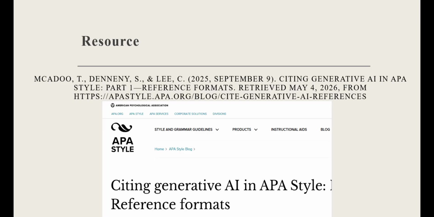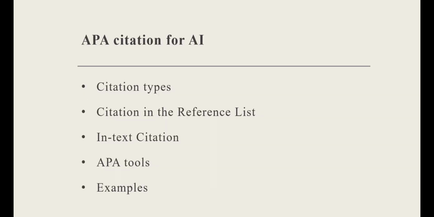The information I share with you in this video is based on this article published by the American Psychological Association. In this video, I'm going to show you the types of AI citation, how the citations will look in the reference list, and the two types of in-text citation. I'm going to share with you an APA citation tool that I use. Then I'm going to share with you an example of how you cite an AI tool.